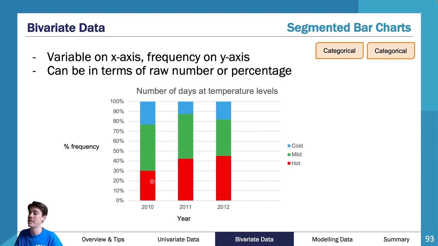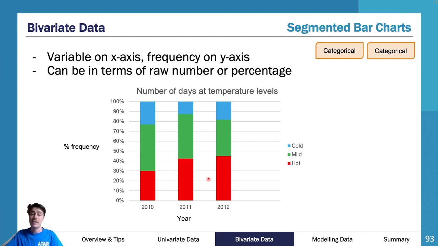The next point is they need to be in the same order. So you need to have hot at the bottom, mild in the middle, and cold at the top for all three of them. If you wanted to do cold, then hot, then mild, it doesn't matter. It just needs to be that each of the three of them has the same order. If they're not in the same order, then it's just wrong. Throw it out the door.